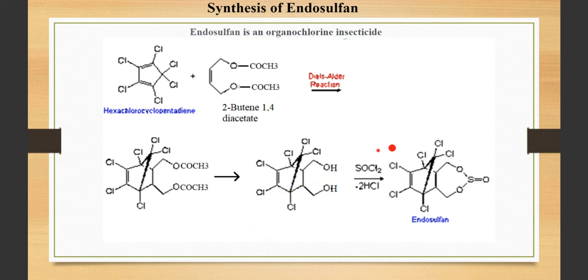And now we just want a sulfonyl group over here. So react it with thionyl chloride. These two H and Cl are eliminated as HCl and this group gets attached over here. This is called the synthesis of endosulfan. So you're going to study this synthesis, right?